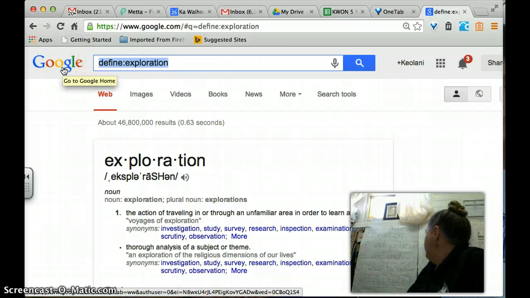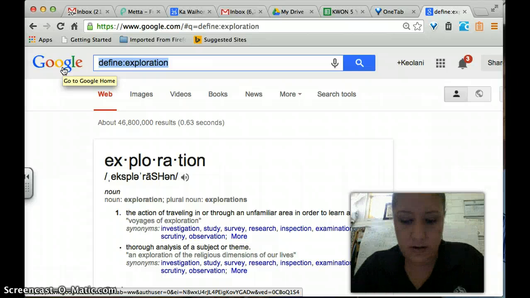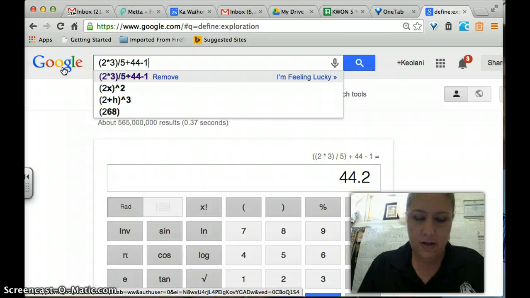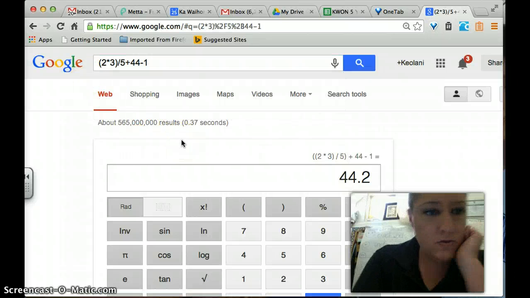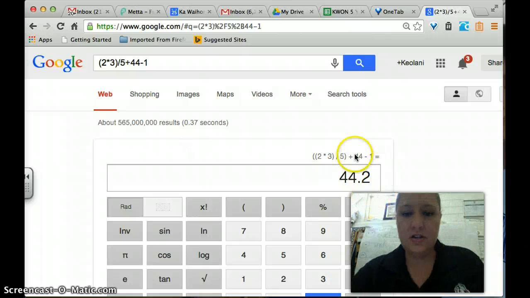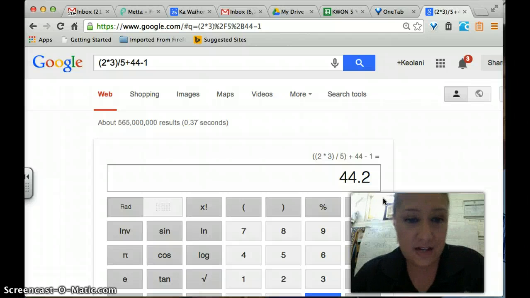Doing good. Another way you can use this is using it as a calculator. So I have up there this problem here. So I typed it in. And you can see already, I typed 2 times 3 over 5 plus 44 minus 1. And the answer here is 44.2. It's a lot like Wolfram Alpha, but instead of going there, you can just type it straight into Google.